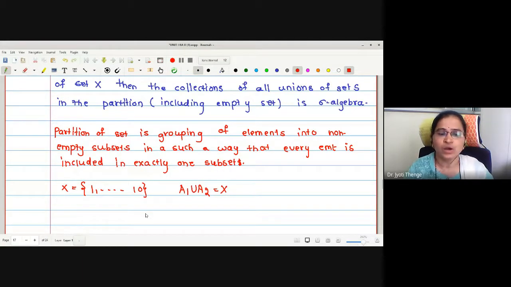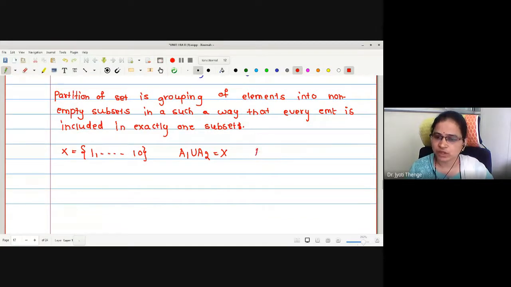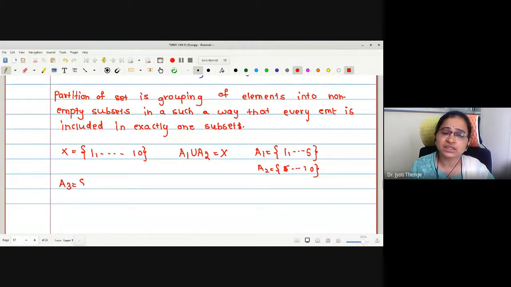Here I have done a grouping. What is the grouping I have done? A1 is 1 to 5 and A2 is 6 to 10. This is one partition. Or one can make another partition. Suppose I write A3 to be the odd numbers, that is 1, 3, 5, 7, 9, and A4 to be the even numbers, 2, 4, 6, 8 and 10.